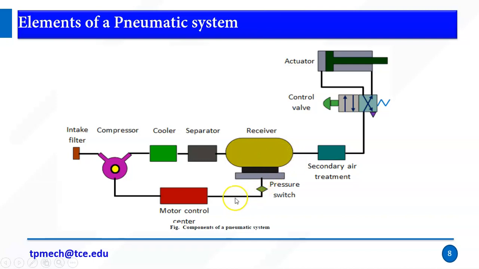So we have a pressure switch. For the receiver we fix some value. If the pressure exceeds it, it will cut off the compressor. And if the pressure is reduced, the compressor starts again, so it's a feedback system. Again, after the receiver, we have a secondary air treatment. Here we use the FRL unit: filter, regulator, lubricator unit. Here we do filtering, regulation as well as lubrication, and then the air is passed on to the control valve. Finally, the actuator. These are the main elements.